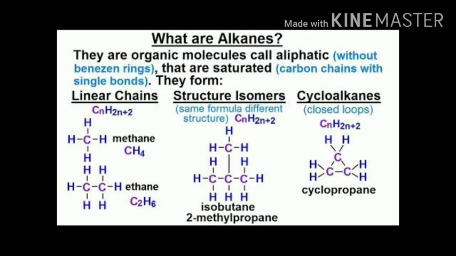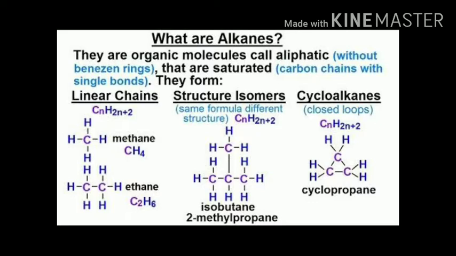Now what are the alkanes? You already know about alkanes from 11 science and 12 science. So what are alkanes? They are organic molecules called aliphatic, that are saturated compounds: linear chains, structural isomers and cycloalkanes. So what is the general formula of alkane? The general formula of alkane is CnH2n+2. Like methane, CH4, and ethane, C2H6, 6 hydrogen and 2 carbon atoms.